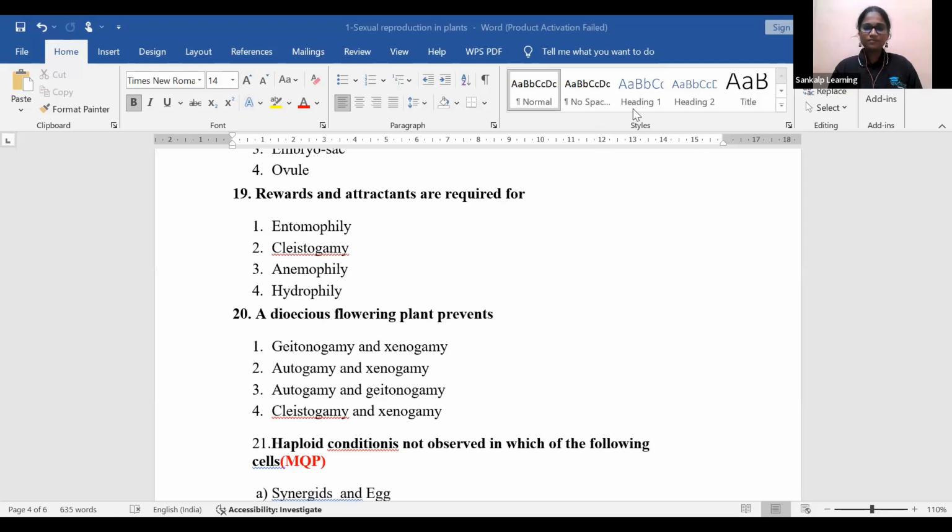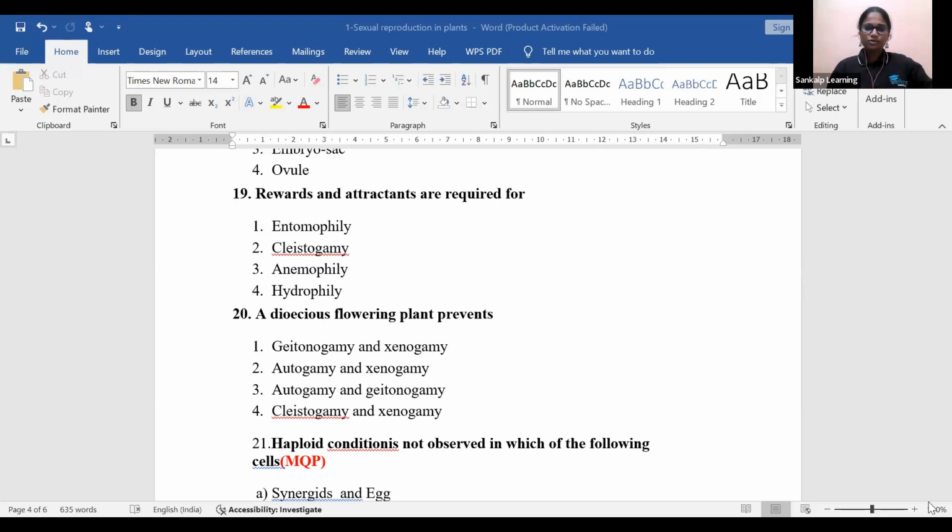Next question. A dioecious flowering plant prevents. What does a dioecious flowering plant prevent? Option 1 geitonogamy and xenogamy, option 2 autogamy and xenogamy, option 3 autogamy and geitonogamy, option 4 cleistogamy and xenogamy. So these all are types of pollination, right?